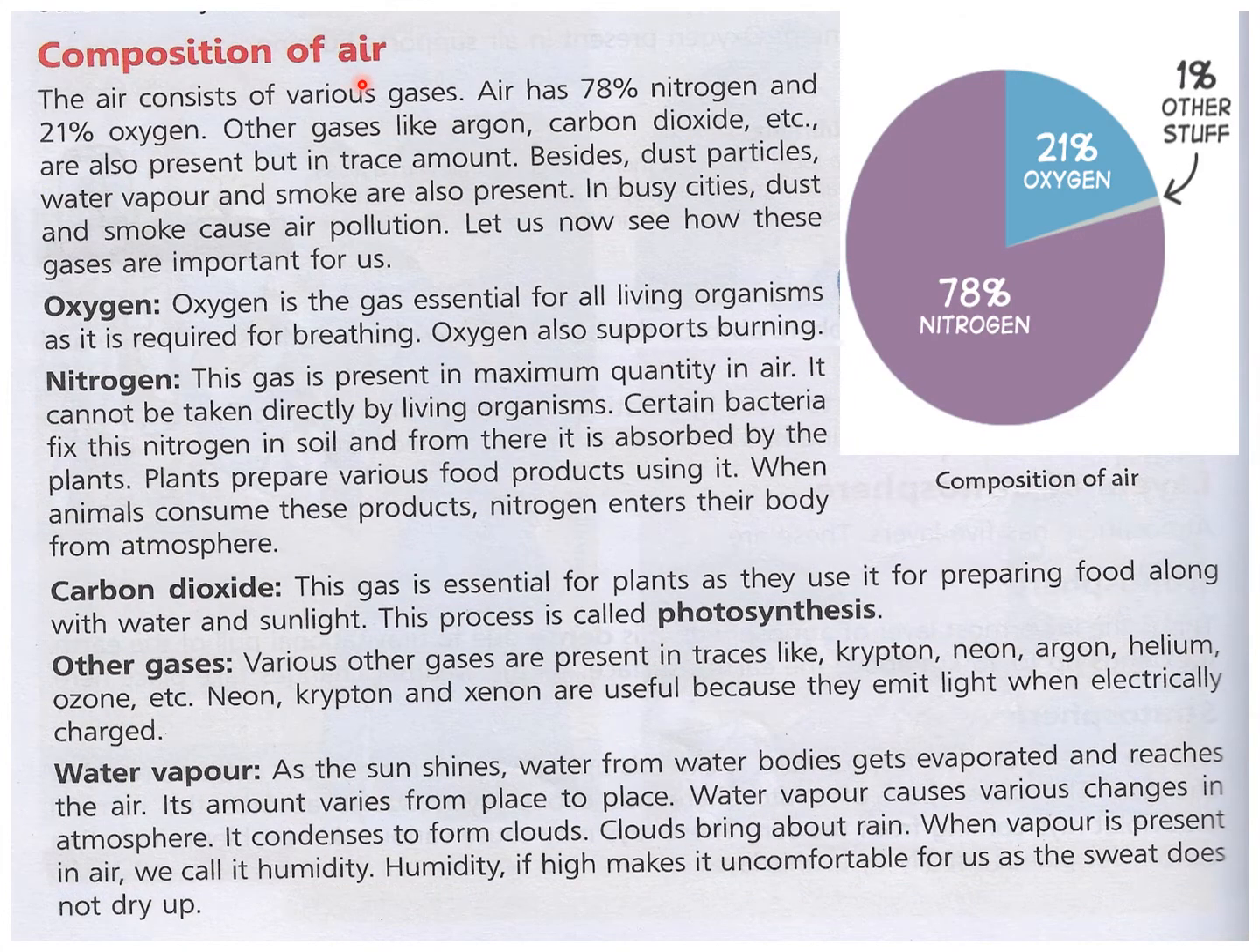Composition of air. The air consists of various gases. This I hope you already know. Air has 78% nitrogen and 21% oxygen. That is total 99%. And 1% is other gases like argon, carbon dioxide, etc. are also present but in trace amount. Trace means very, very less quantity. So just negligible quantity. Trace means negligible quantities.